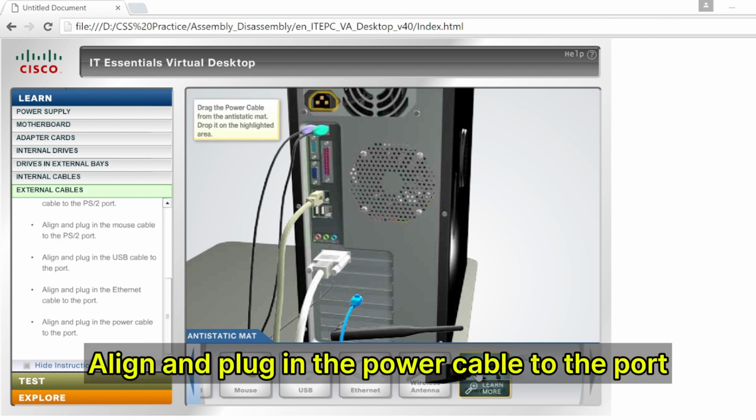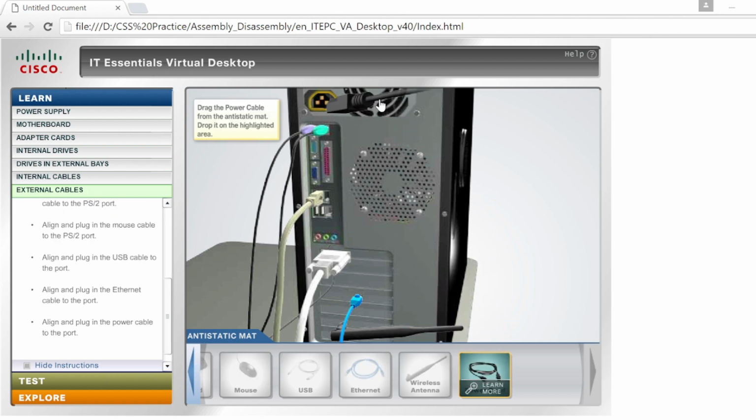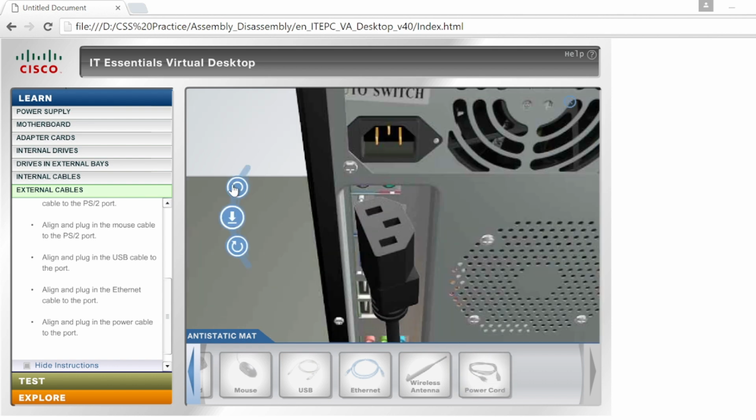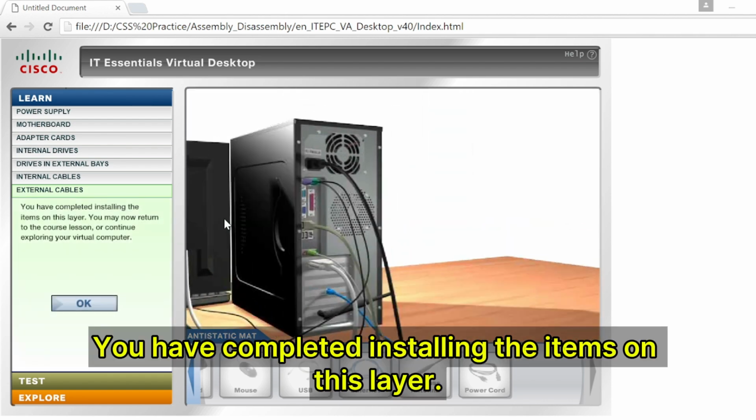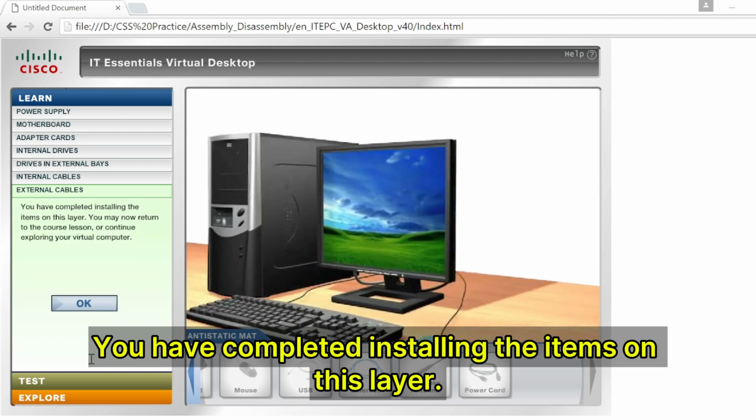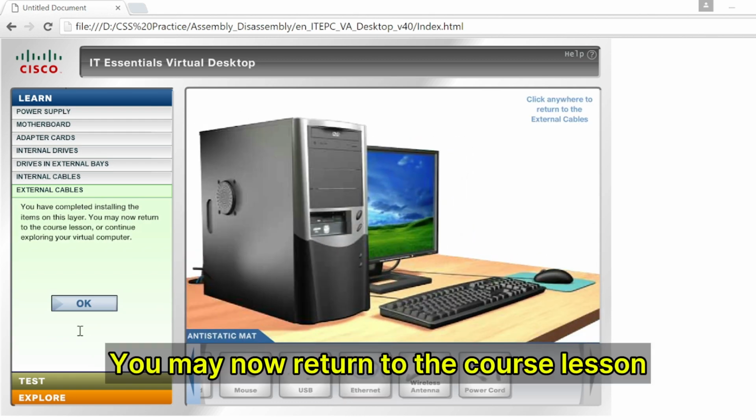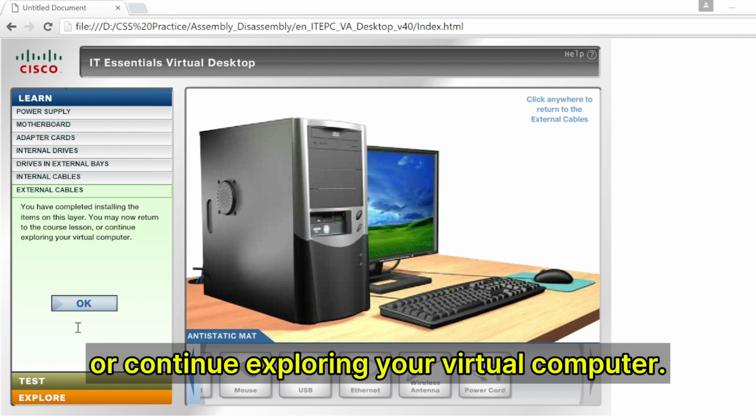Align and plug in the power cable to the port. You have completed installing the items on this layer. You may now return to the course lesson or continue exploring your virtual computer.